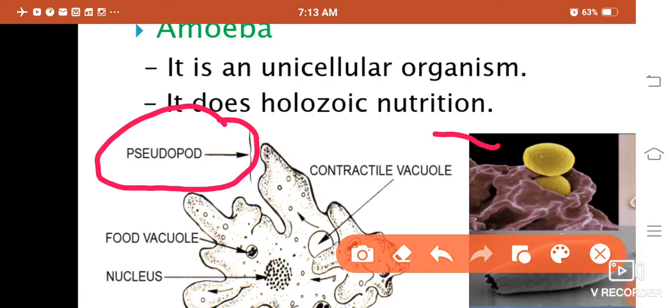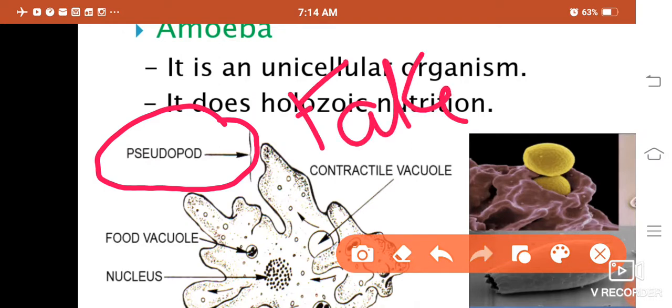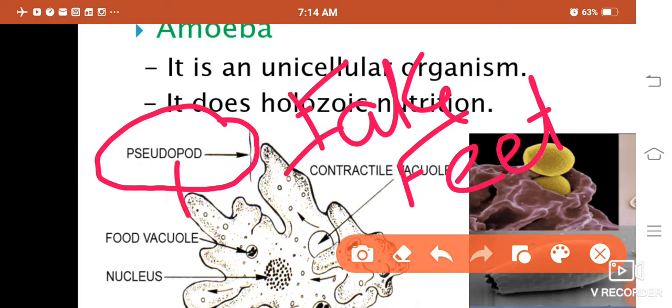Pseudo means fake. Podia means feet. It means amoeba doesn't have defined feet. It has a jelly-like structure, and these are pseudopodia. They change at regular intervals. With the help of pseudopodia, amoeba engulfs food particles.